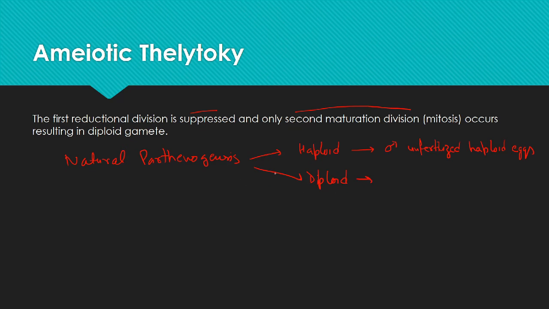And the other is the diploid parthenogenesis, which results in the formation of female embryo, which develops from the unfertilized egg, but the unfertilized egg is diploid here due to certain errors during the oogenesis.